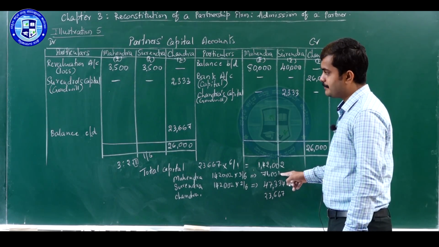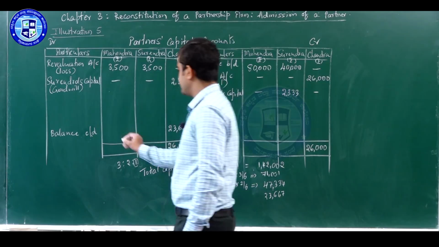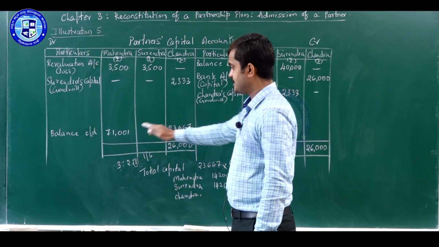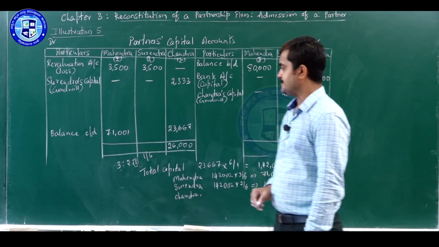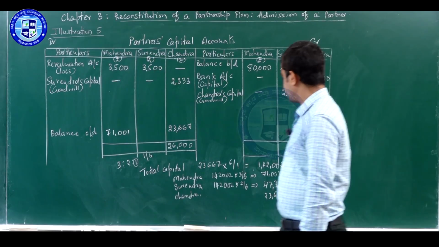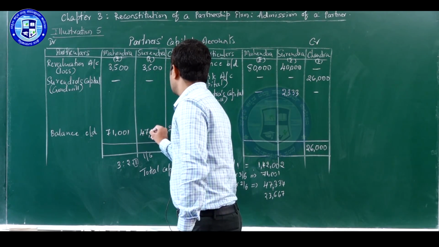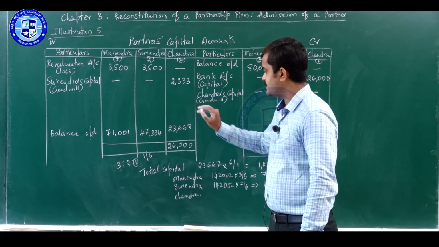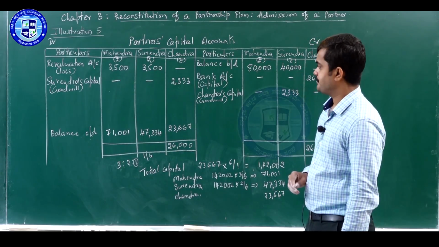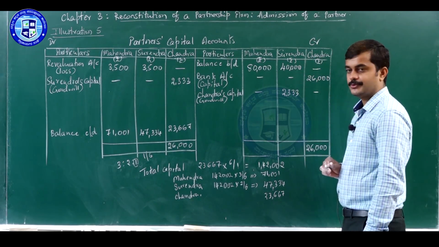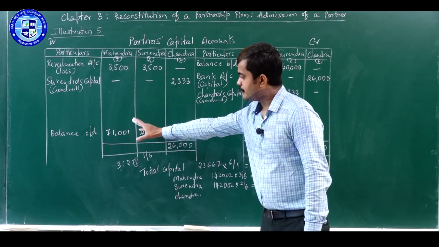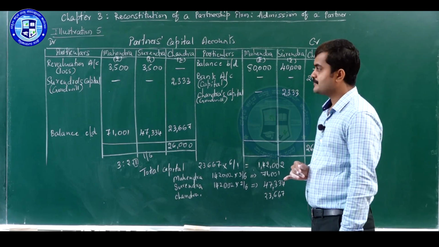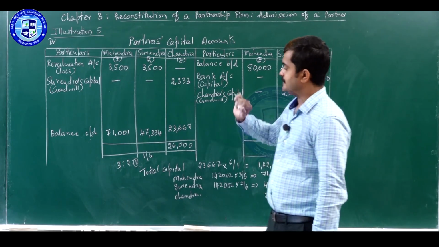So, Mahendra's closing balance should be 71,001 rupee. So, this is after all adjustments, that is why we are recording it as a closing balance. Surendra 47,334 and Chandra 23,667. We have already written that. After this, what we have to do is we have to find the total of debit or credit side, then find the balance. So we will do it for Mahendra first.